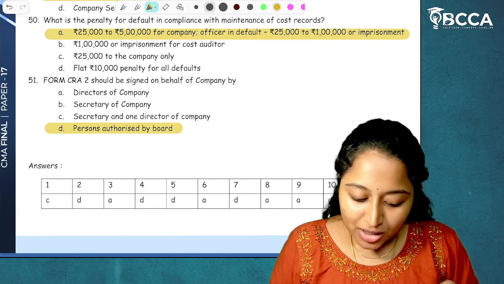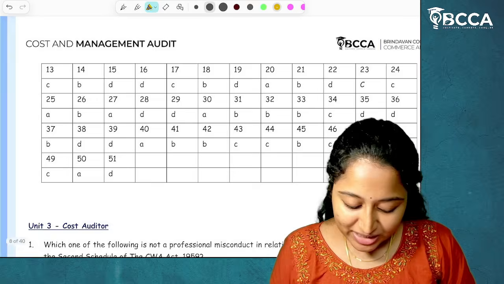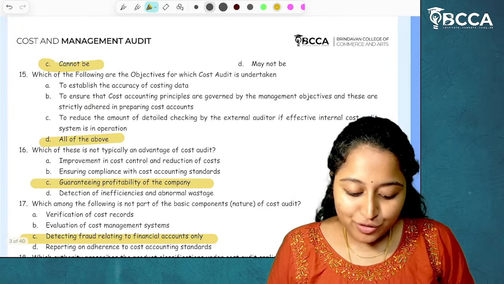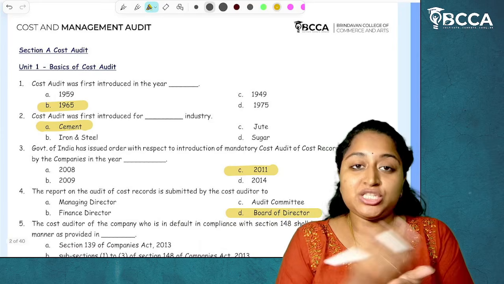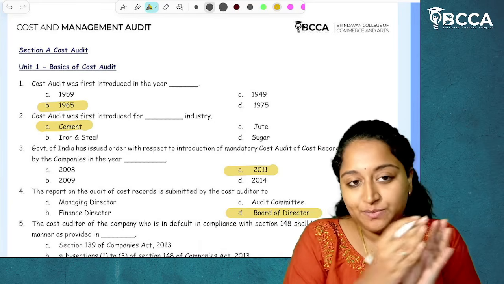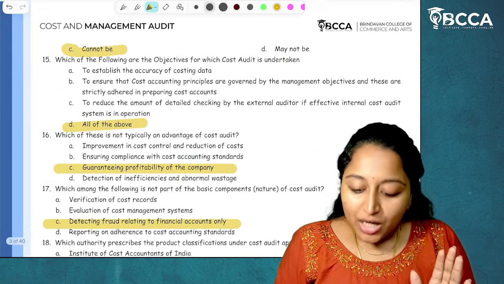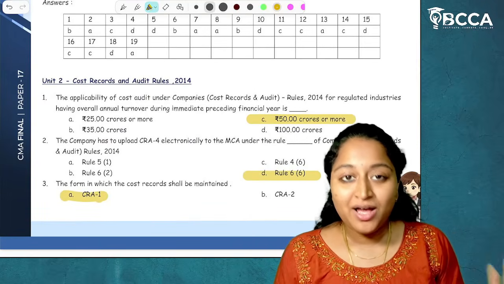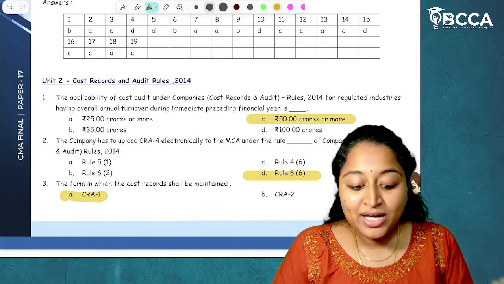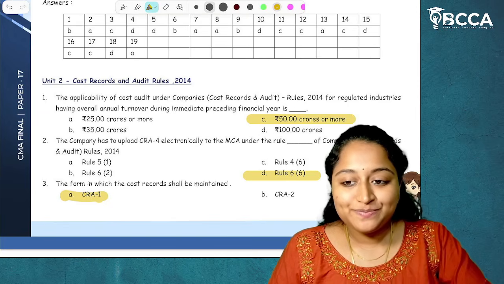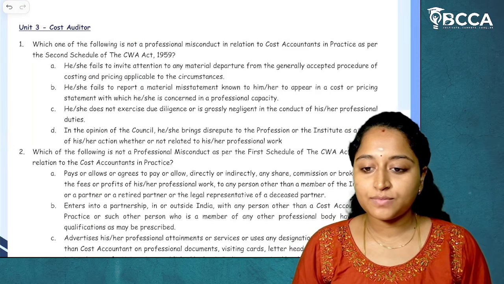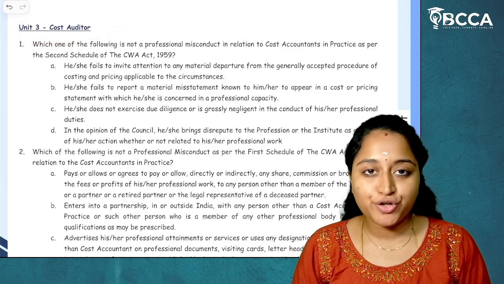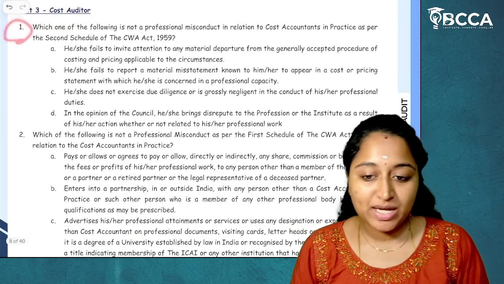So these are the options which we have seen for Companies Cost Records and Audit Rules 2014, along with the justifications of why that option has been chosen, and along with few concepts revision as well of what all MCQs are there. I hope I have given the justification for that. Next, we'll move on to Unit 3 Cost Auditor. Yes, now let us start with the MCQs of Unit 3 Cost Auditor. So let us start with first MCQ.